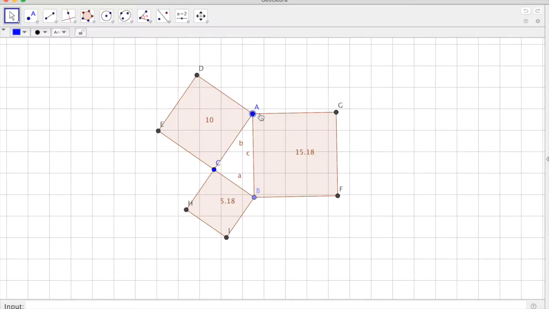You may have noticed that the areas of the 2 smaller squares equal the area of the larger square. So in this case, 10 plus 5.18 equal 15.18. And as you move the vertex of the triangle around, this stays true. This is the Pythagorean theorem, that one side of a triangle squared plus another side of the triangle squared equals the hypotenuse squared. This can also be represented as a squared plus b squared equals c squared.